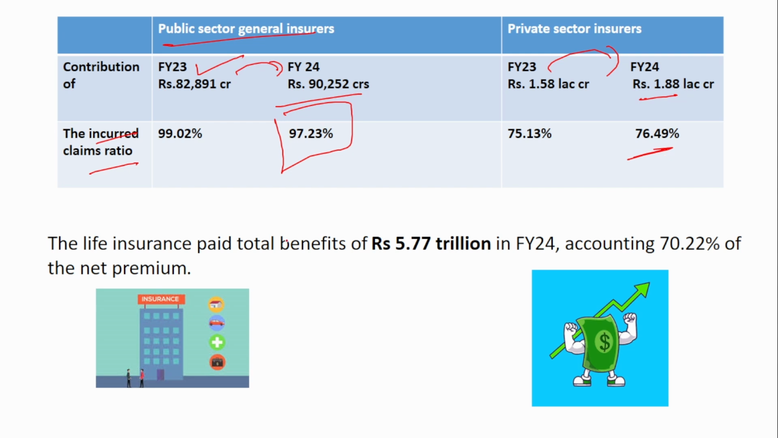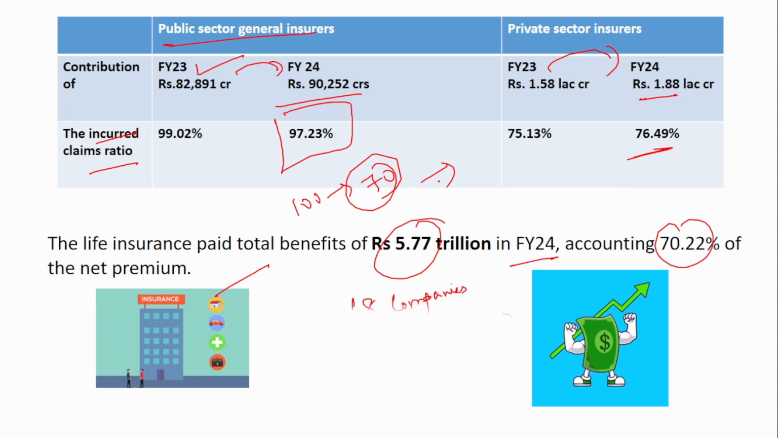The life insurance paid total benefits of 5.77 trillion in financial year 24, accounting for 70% of the net premium. So if they had received 100 rupees as the net premium, then they have settled 70 rupees as benefit to the customers. And out of the life insurance companies, 18 companies have been profitable this year.